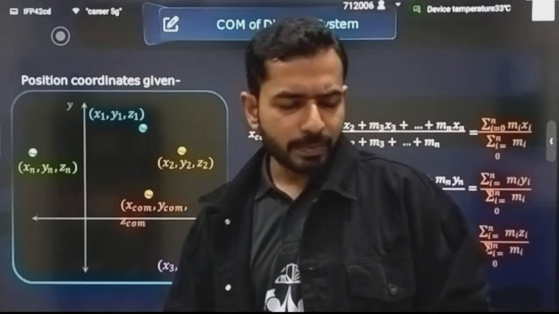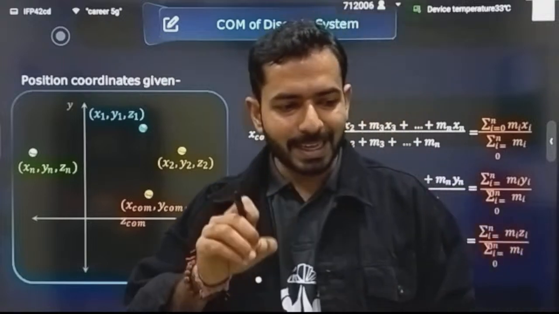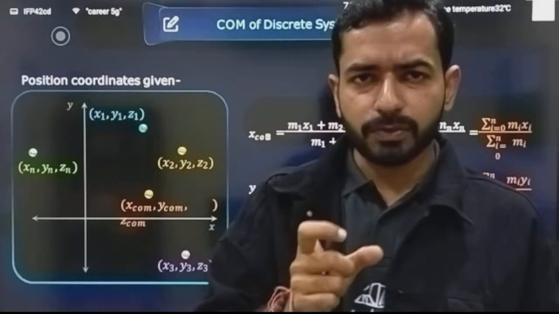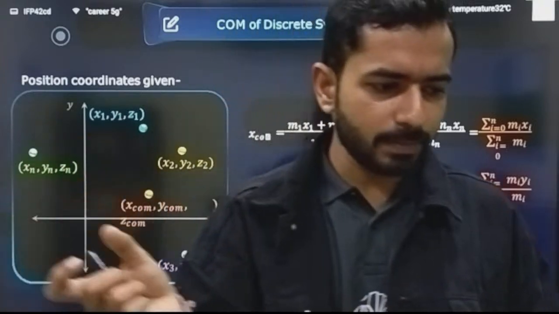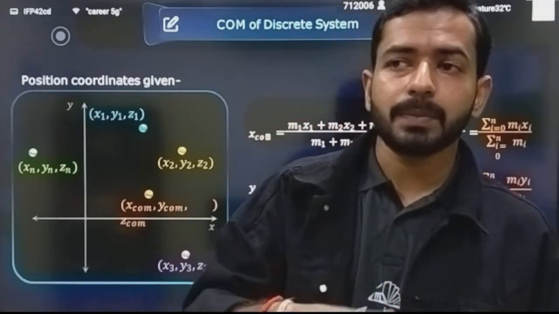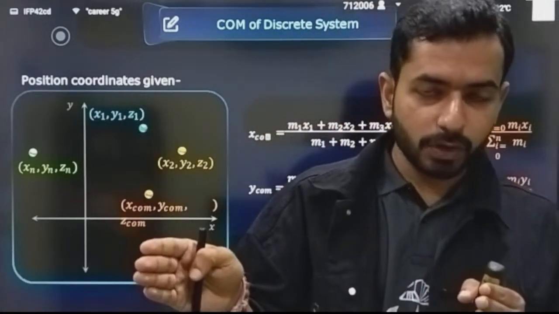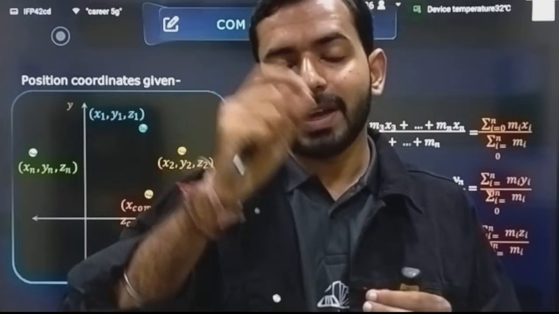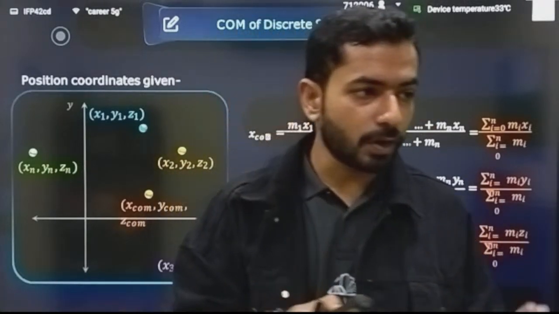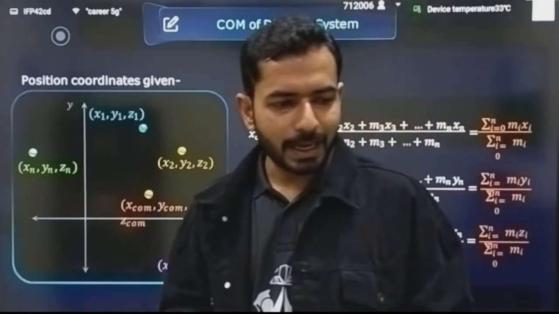Now let's suppose the position vectors are given in terms of x cap, y cap and z cap. Then how can you calculate the center of mass? Again, you can write the formula of m1 r1 plus m2 r2 plus m3 r3, there is no problem, but you can also split this question into finding the position of center of mass for the x coordinate only, then the y coordinate, where the y coordinate of center of mass will come, and then the z coordinate as well. Correct? This way you can analyze the question.